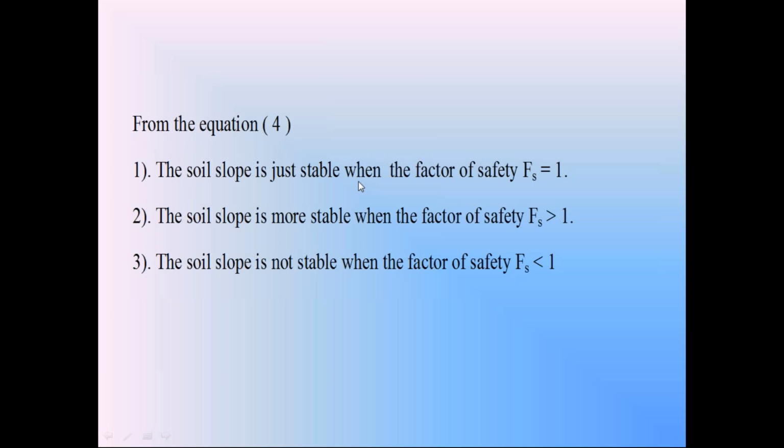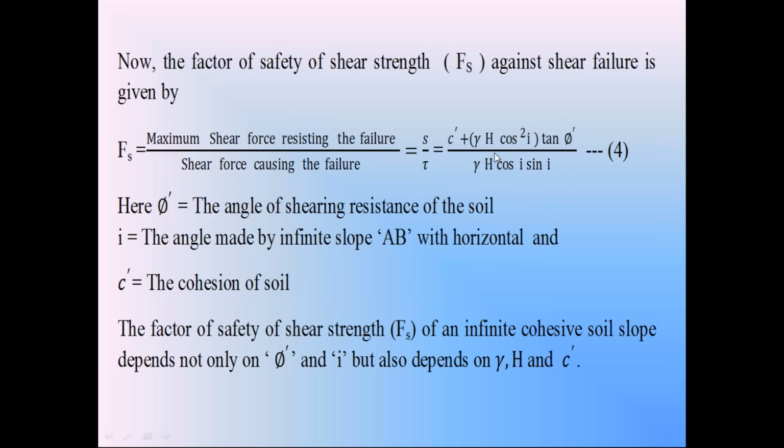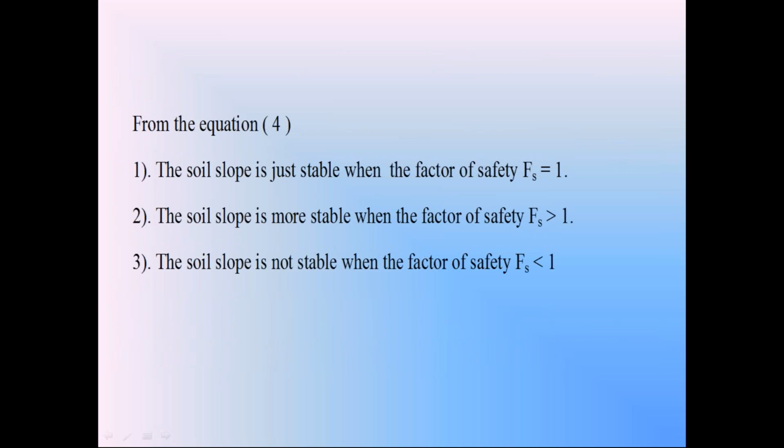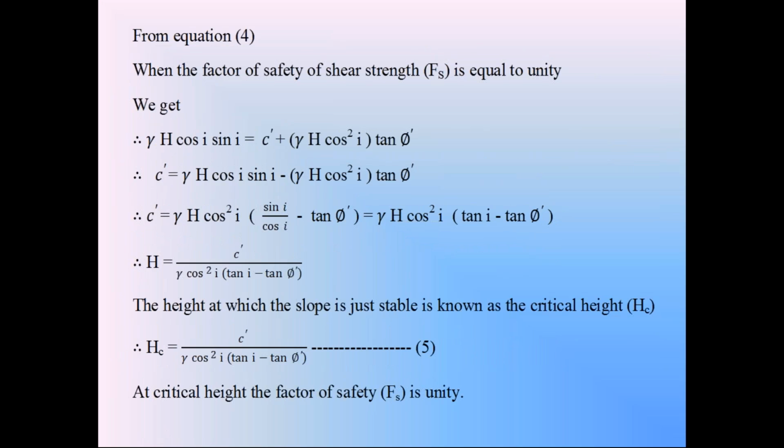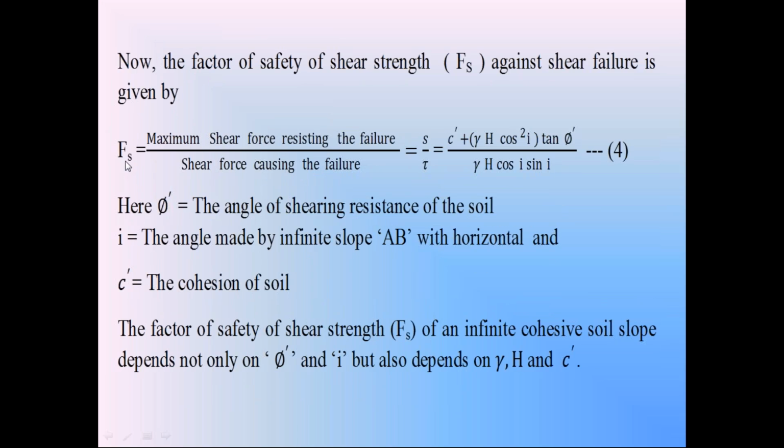Now we are going to discuss what this height h is. If the factor of safety Fs is equal to 1 in the previous equation 4, bring the denominator to the left side. Then for factor of safety equal to 1, the condition is gamma h cos i sin i is equal to C dash plus gamma h cos square i tan phi dash.